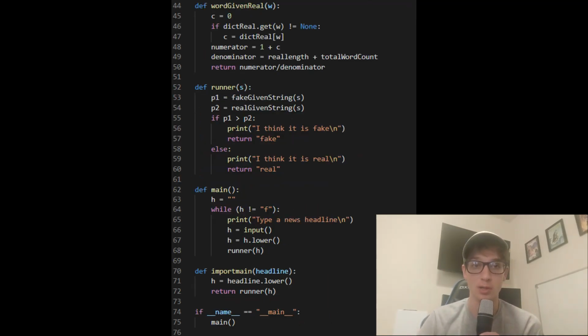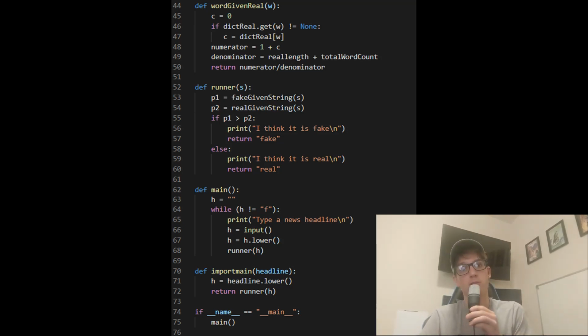And then we can just compare those two probabilities, and if one probability is greater than the other, then that's how we'll determine which one's which. And that's pretty much the entirety of how it works.